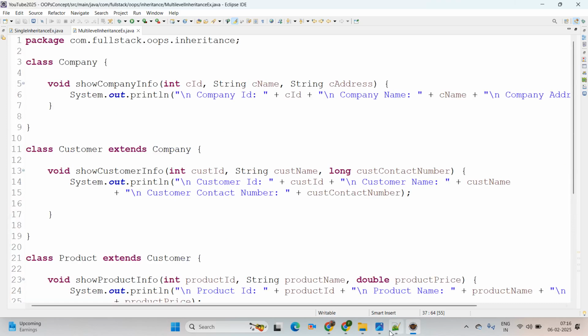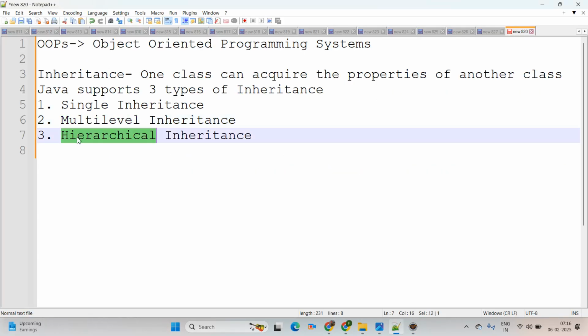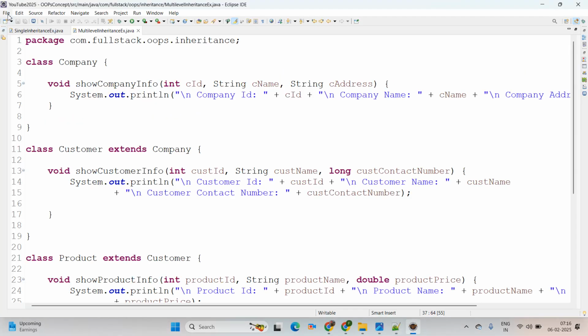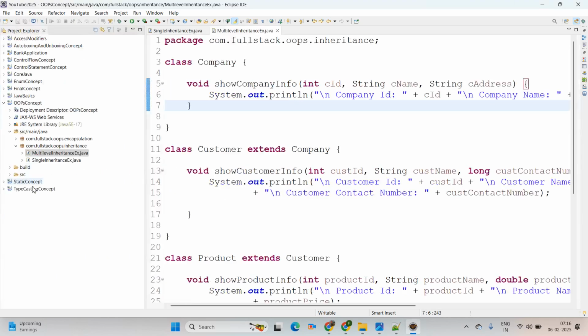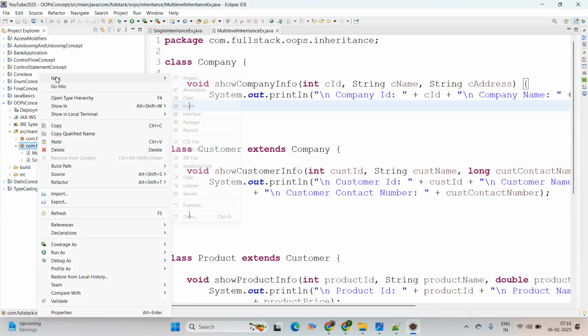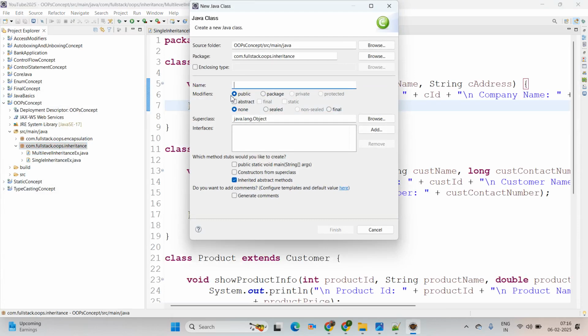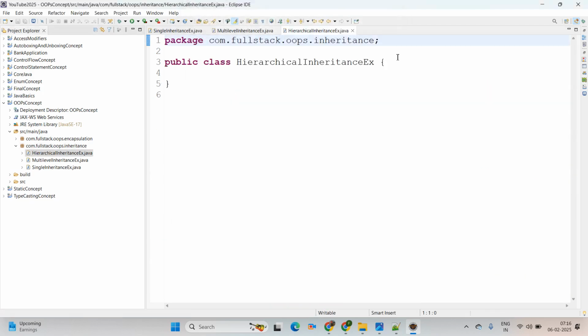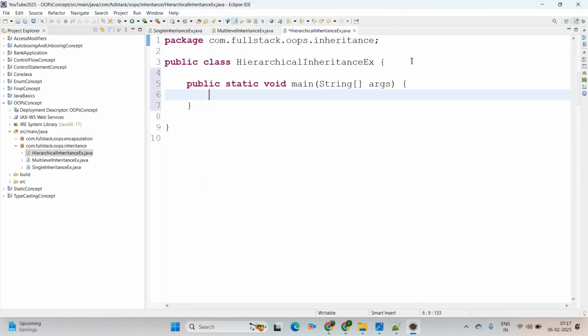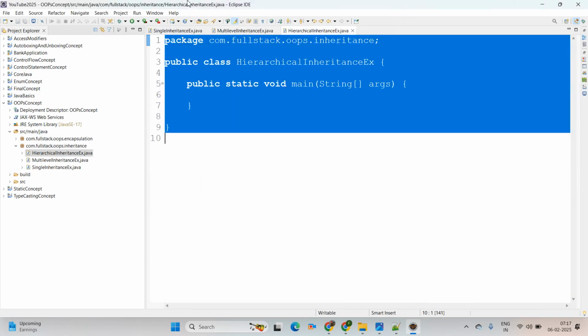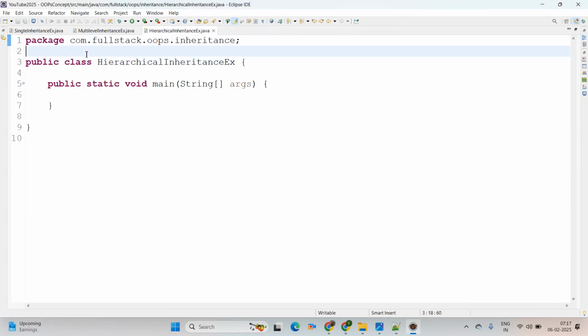Okay. Now coming to the next one, hierarchical inheritance. Hierarchical means a tree-like structure: one is the root and all the others are leaf nodes. For that, let's take a practical approach. Create a package, and within the package create a new Java class named HierarchicalInheritanceExample. This is our main class with the main method. Using Control M maximizes the size of the screen.